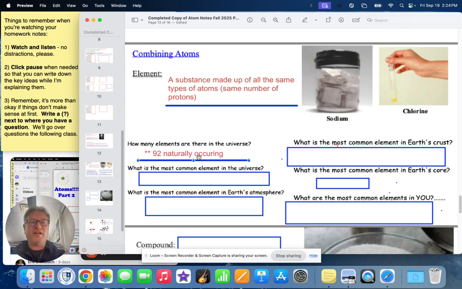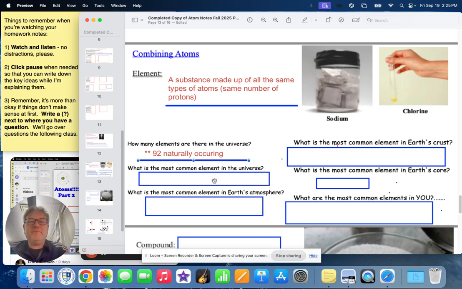Stars like our sun can create hydrogen and helium and build them into bigger things up to iron. And then when really big stars explode, they can take atoms of iron and combine them to make bigger atoms like gold or silver. But in general, for natural processes, we have 92 naturally occurring elements.